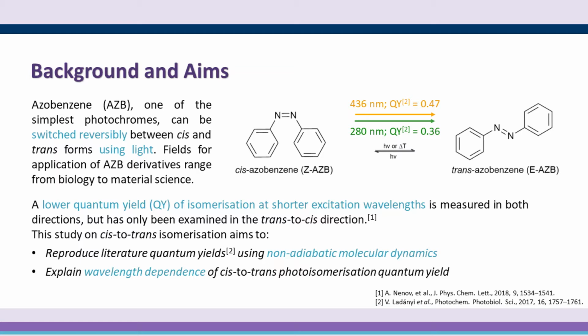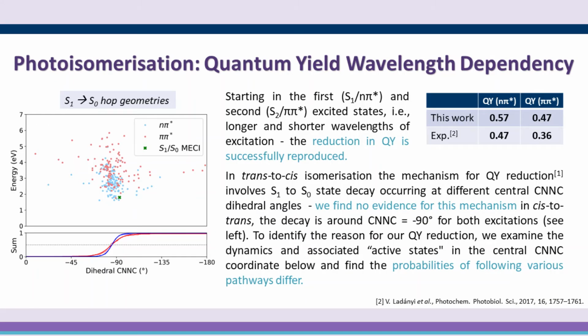Exciting to the higher energy pi star state results in lower quantum yields than when exciting to the lower energy n pi star state. In our study, we aim to use surface hopping non-adiabatic dynamics to reproduce and explain this reduction in photoisomerisation quantum yield. In our dynamics, we are able to reproduce the quantum yield reduction of around 0.1, which is measured in the most recent experimental studies, which had questioned previously measured yields.